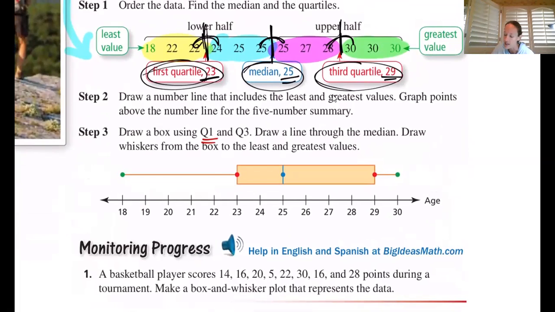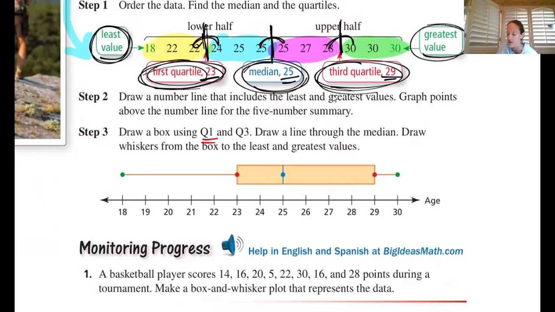And what they do is they've taken what we call a 5-number summary, each of those 5 important numbers. Let me remind you of what those are. Those 5 numbers are: 1, the least value; 2, the first quartile; 3, median; 4, third quartile; 5, greatest value. And so they've marked that least value and that greatest value, that first quartile number of 23, that third quartile number of 29, and that median of 25.